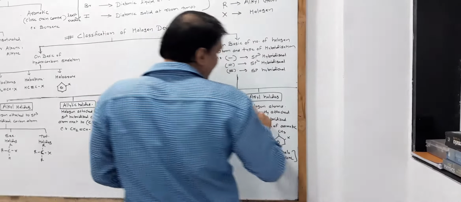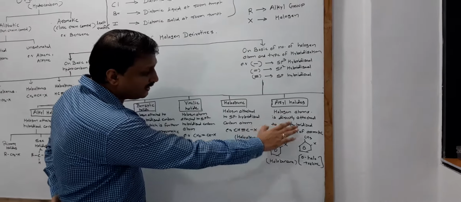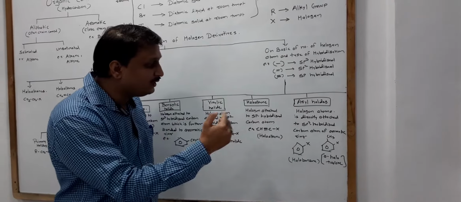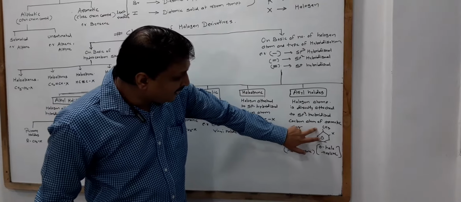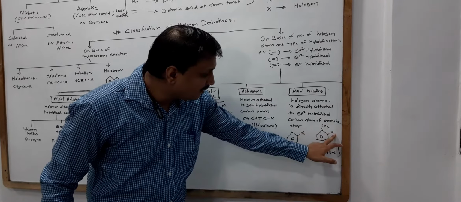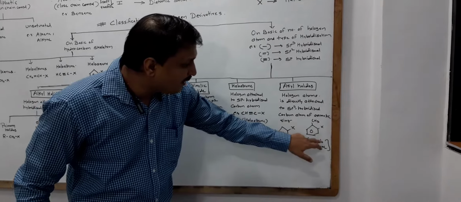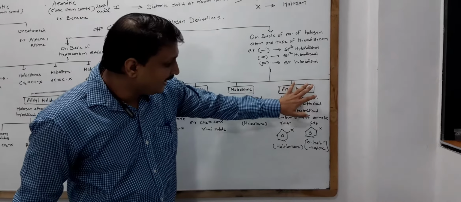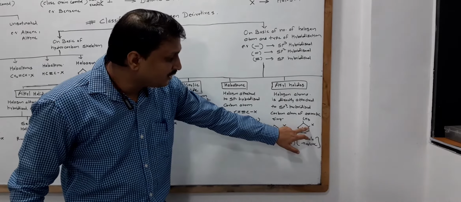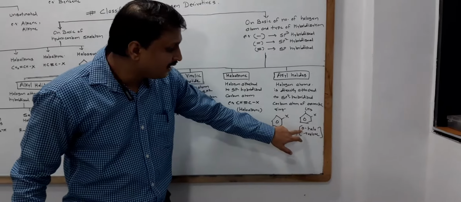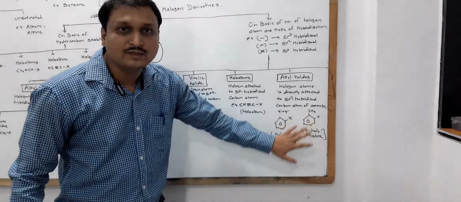In the same way, aryl halides are those in which the halogen atom is directly attached to the sp2 hybridized carbon atom of an aromatic ring. So this is an aromatic ring, and when the halogen atom is directly attached to it, we get aryl halides. For example, if the halogen atom is attached at the ortho position of this aromatic ring, we get ortho-halotoluene.